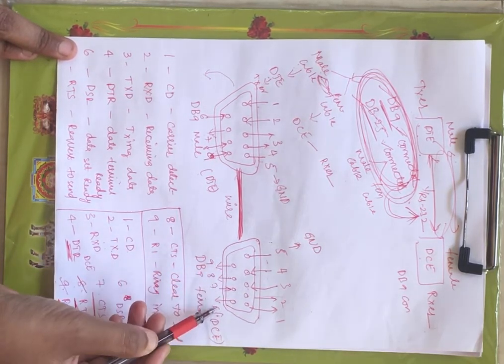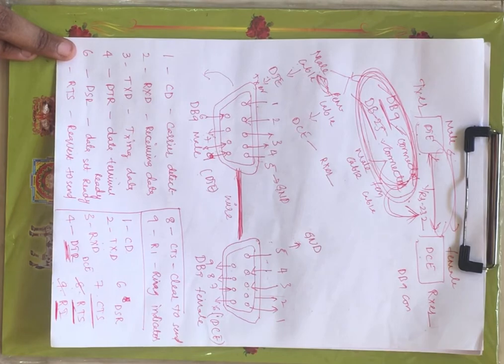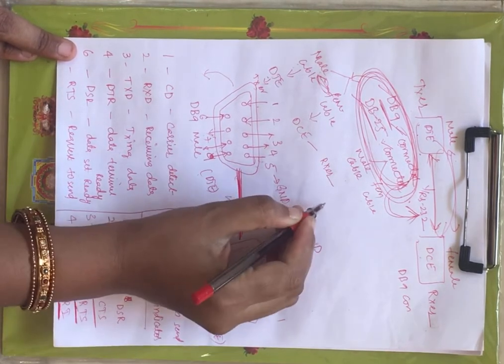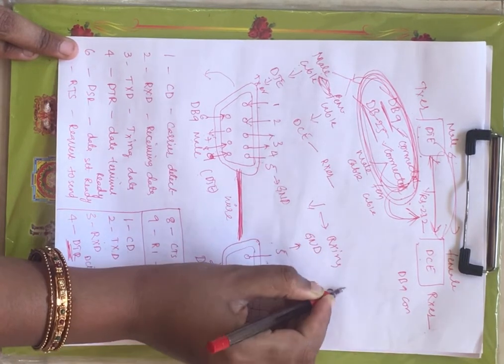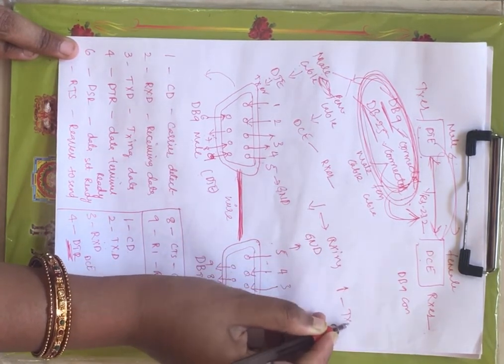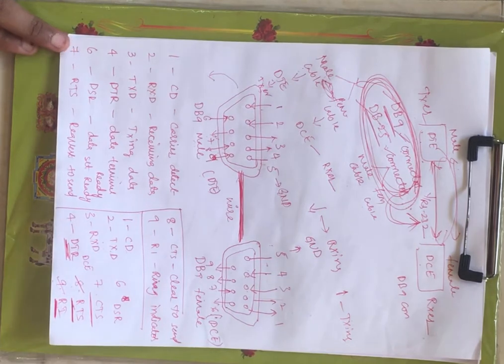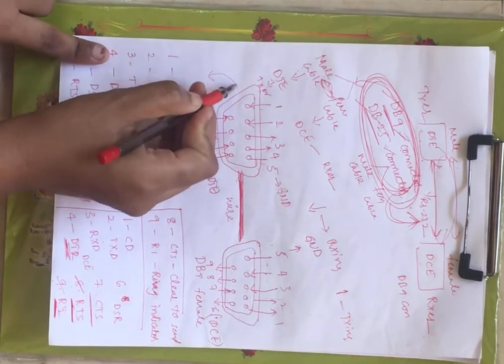Transmitting, receiving and transmitting, right? Inwards, just remember inwards. If you are inwards, it is nothing but receiving. If it is outwards, it is nothing but transmitting, right? Now the first pin we will see is on the DB9 male.